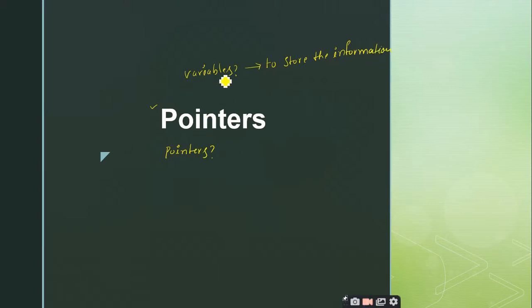And if you look at these variables, you can declare it using int a, right? So a is an integer variable and it is capable of storing an integer value. So I can store an integer value like this: a is equal to 100. The value 100 is stored inside this a, and this part, int a, is called the declaration part, and the declaration allocates the memory.